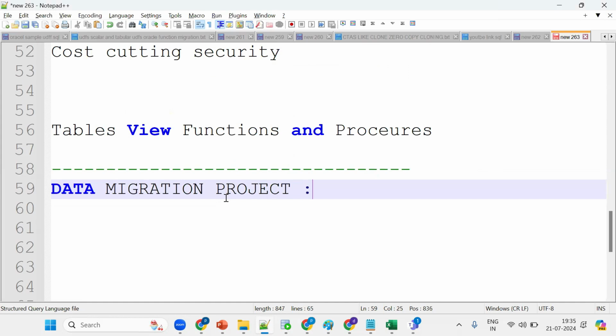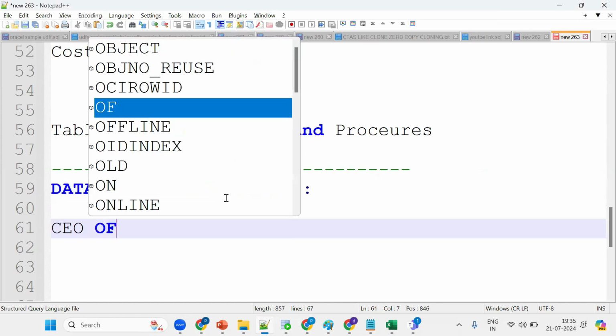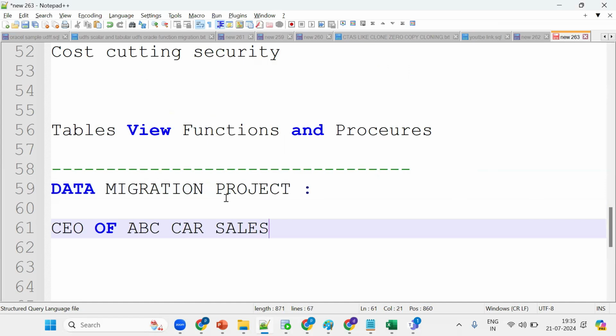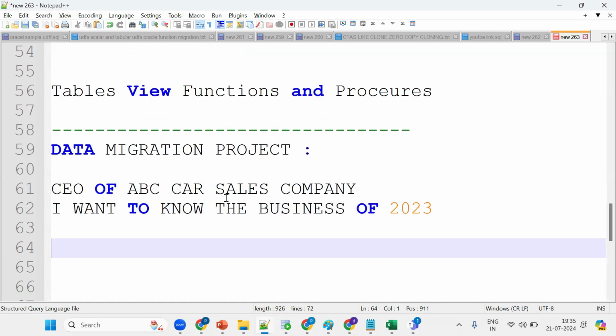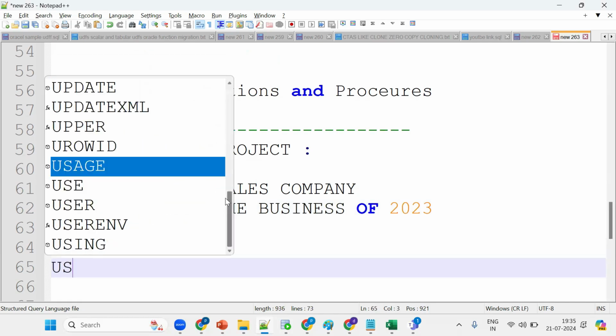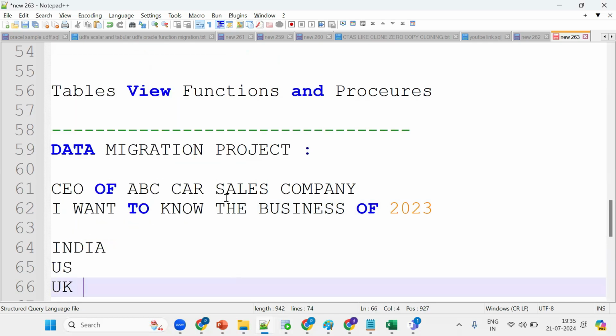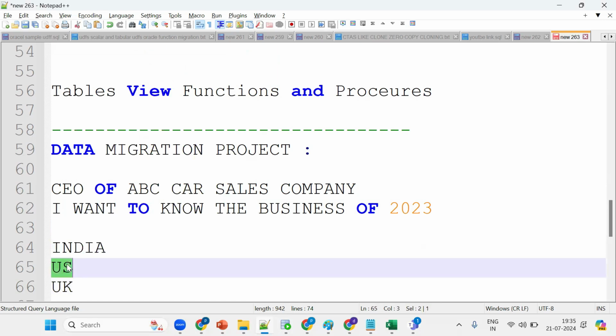Simple thing: suppose I am the CEO of ABC car sales company. I want to know the business of 2023, whether I'm getting profits or losses in that year. But my data is in different regions: India, US and UK. My company has multiple branches in India, the US and the UK.